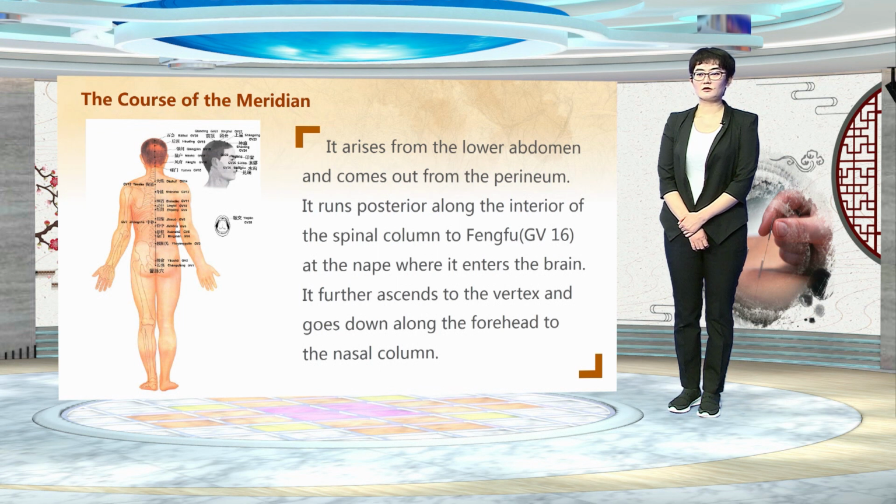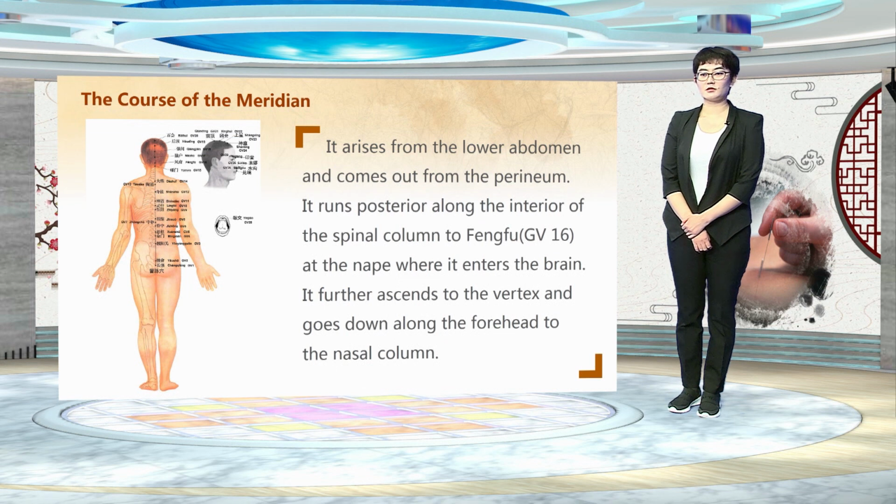Now, let's learn the course of the meridian. It arises from the lower abdomen and comes out from the perineum. It runs posteriorly along the interior of the spinal column to Fengfu at the nape where it enters the brain. It further ascends to the vertex and goes down along the forehead to the nasal column.